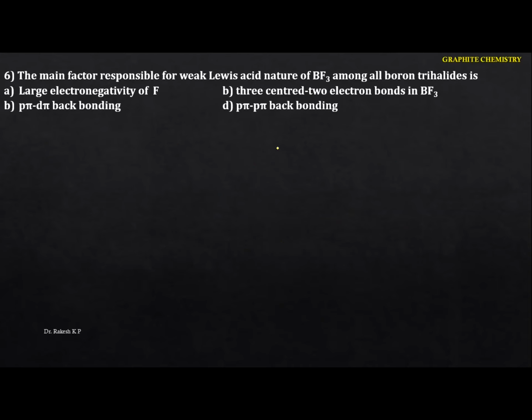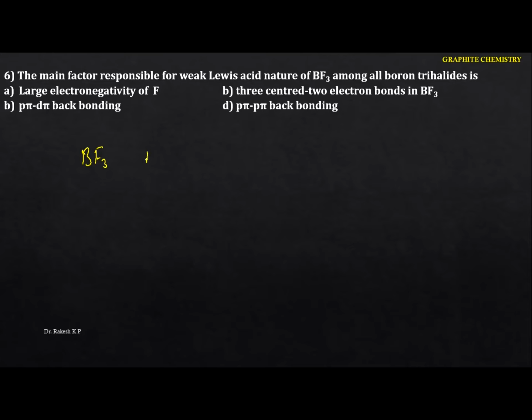The main factor responsible for the weak Lewis acid nature of boron trifluoride among all boron trihalides is? So just go to this one here. First let me explain why boron trifluoride will be a Lewis acid.